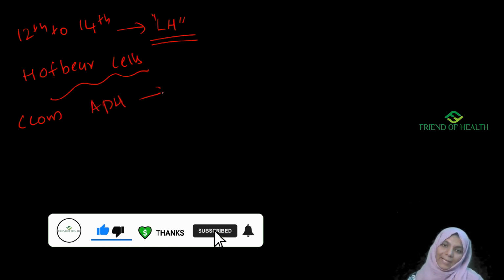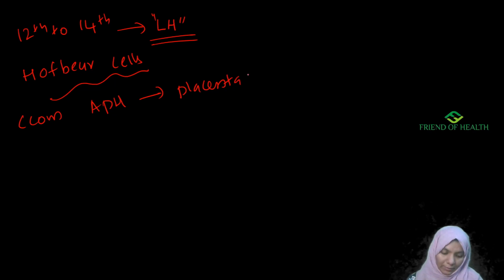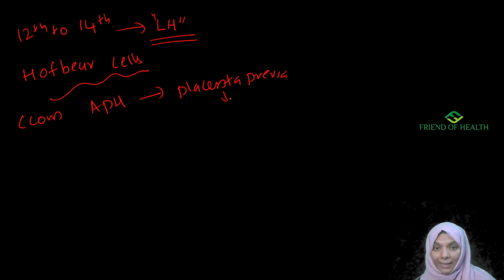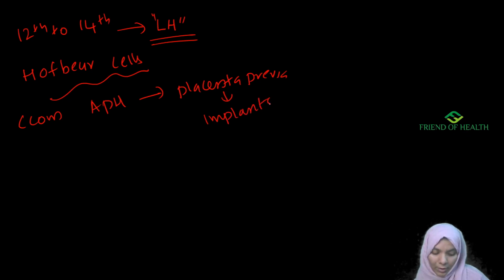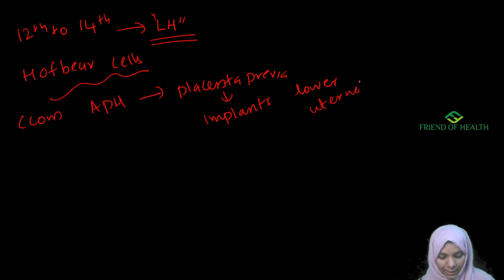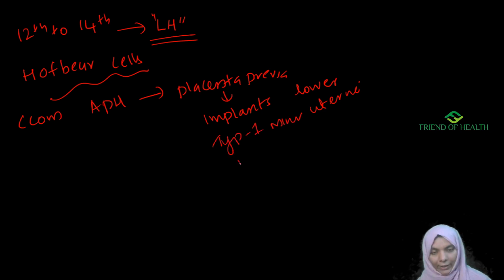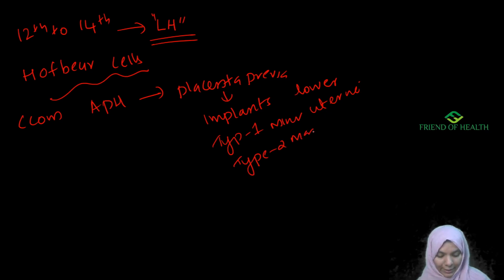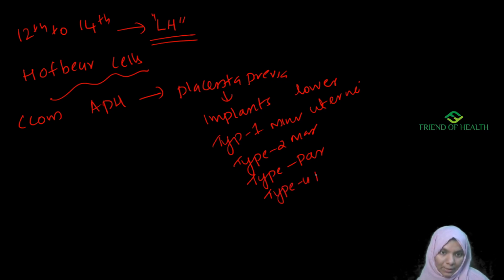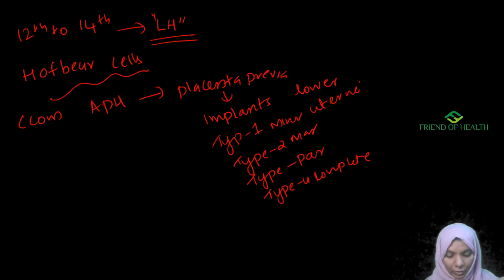Then, the commonest cause of antepartum hemorrhage is placenta previa. You should know the types of placenta previa. The placenta is implanted in the lower uterine segment. Type 1 is minor, type 2 marginal, type 3 partial, type 4 complete. See whether the cervical os is covered or not.